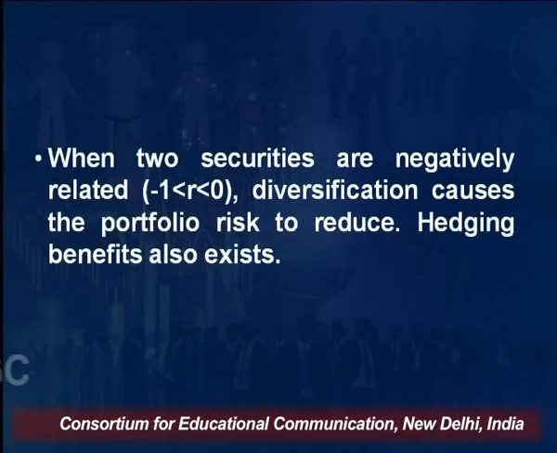When two securities are negatively related, diversification causes the portfolio risk to reduce further, and hedging benefits also exist. To repeat, perfectly positively correlated means no benefit of diversification. When positively related, diversification reduces portfolio risk. When negatively related, it reduces further, and hedging benefits also exist. So, both the portfolio risk reduction as well as hedging benefits are available to you.